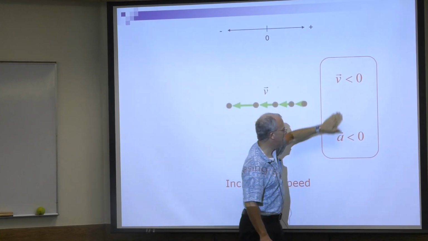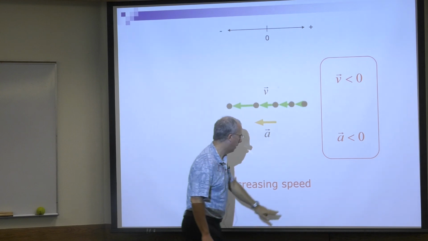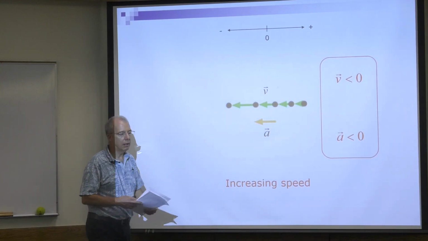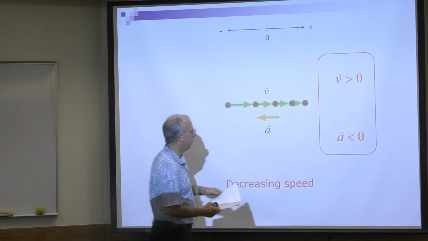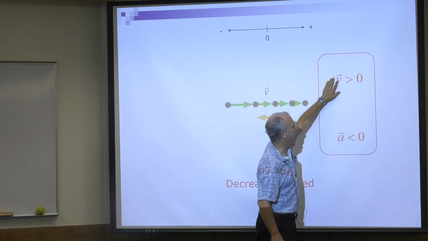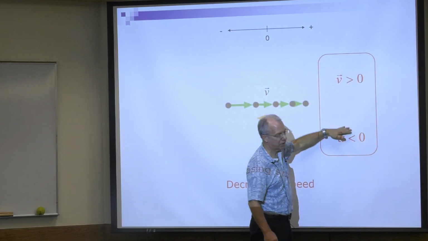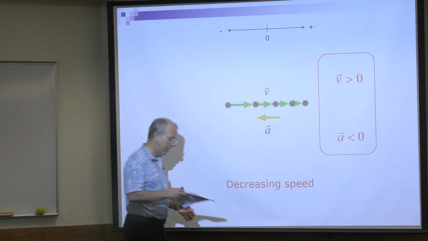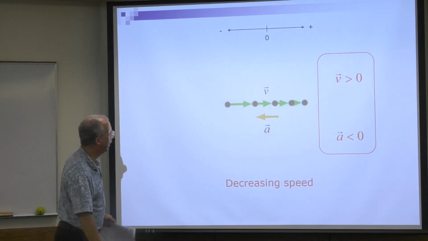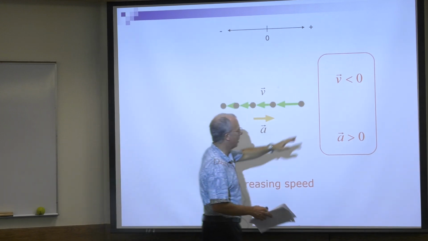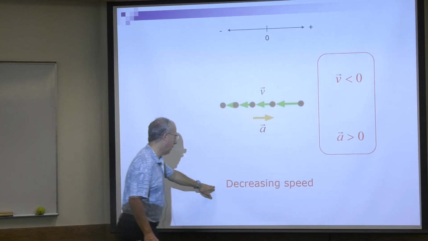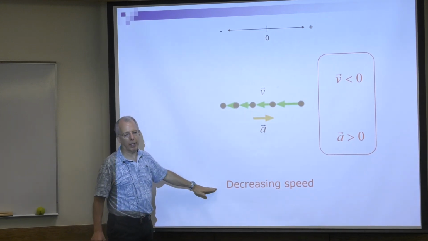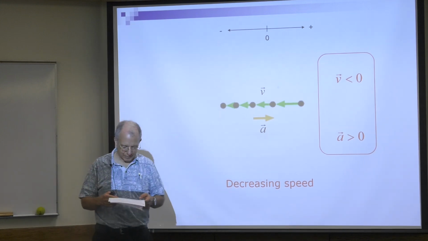When velocity and acceleration have the same sign, increasing speed. On the other hand, when the velocity and acceleration have opposite signs or opposite directions, because sign is direction, right? If they have opposite directions, you always have decreasing speed. So opposite signs, decreasing speed. We're going to use this throughout the entire semester, so you want to remember it.